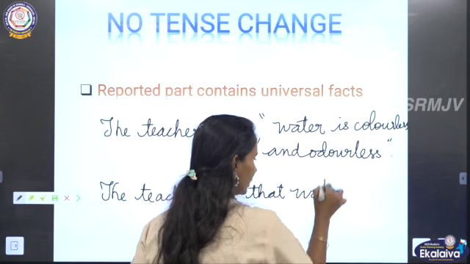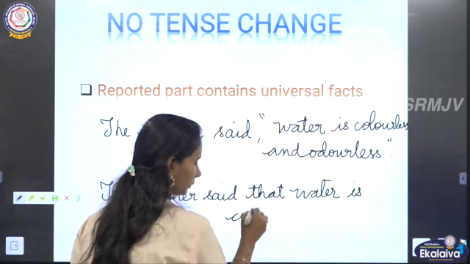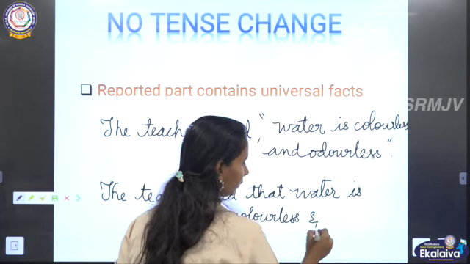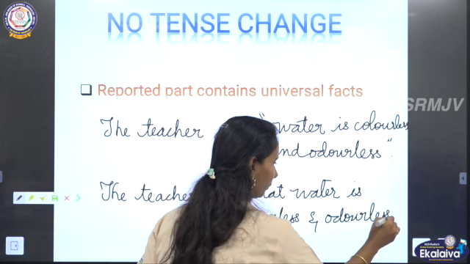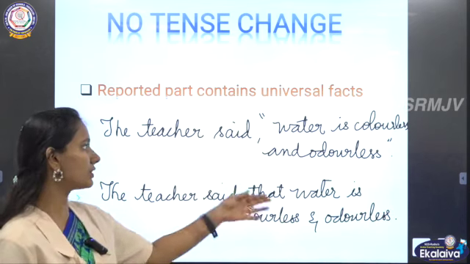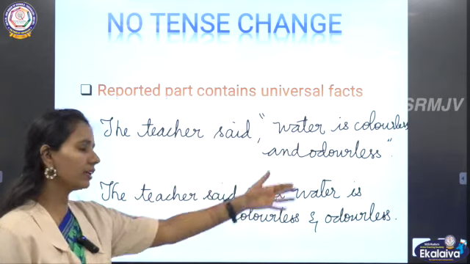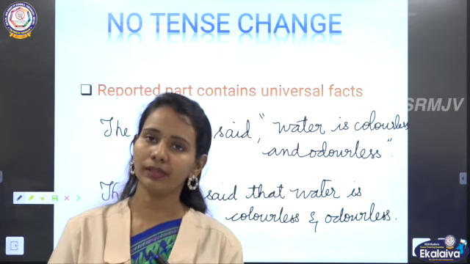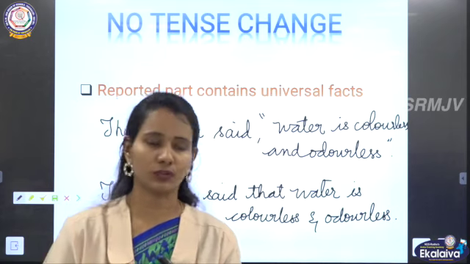Same, you are going to pick and write the same thing. One more example, the teacher said, "Earth is round." Okay, the teacher said that earth is round. You should not change the tense of the reported part if in case it contains universal facts or truths.